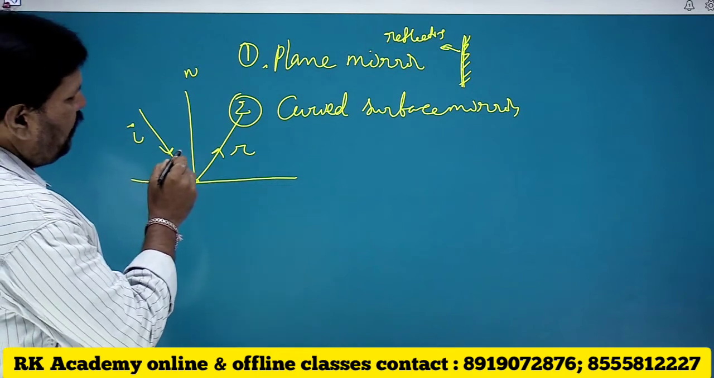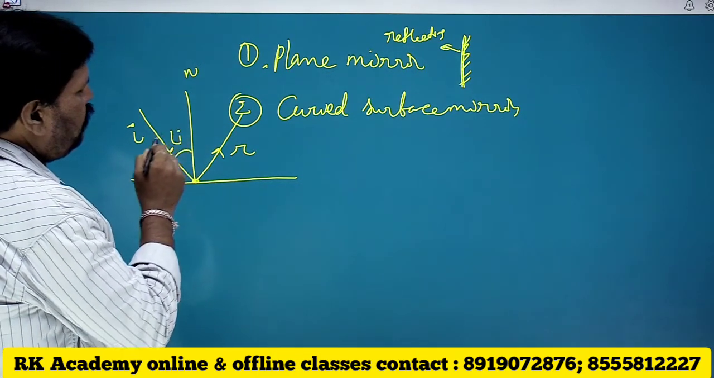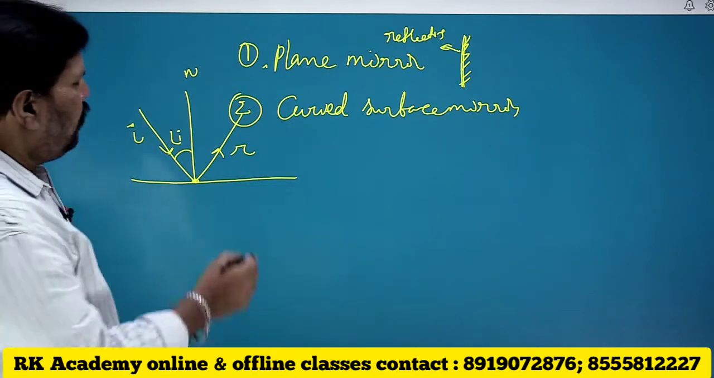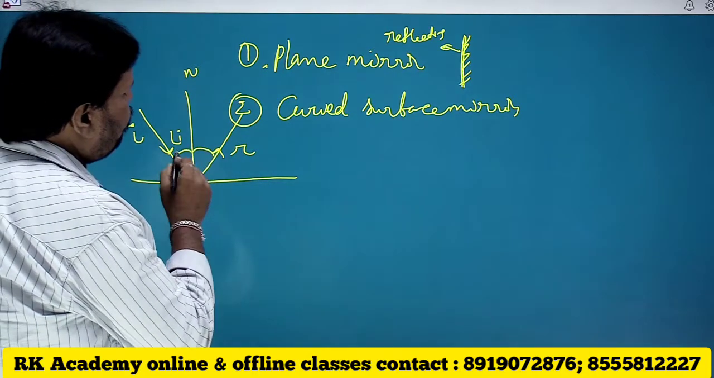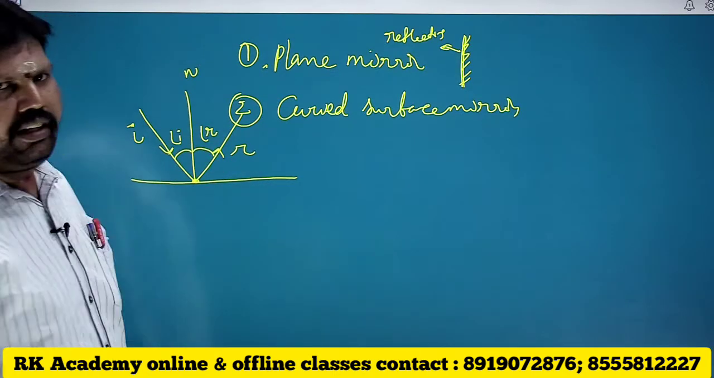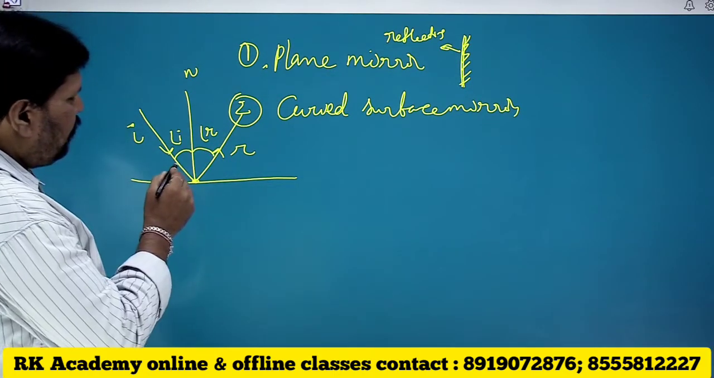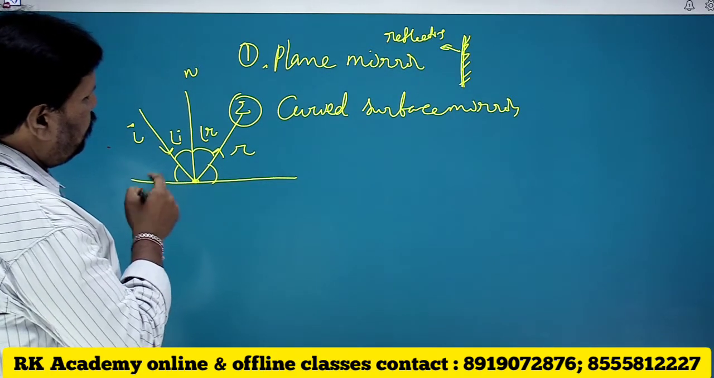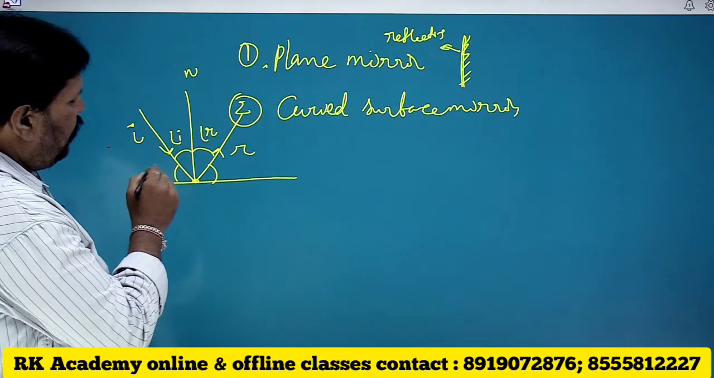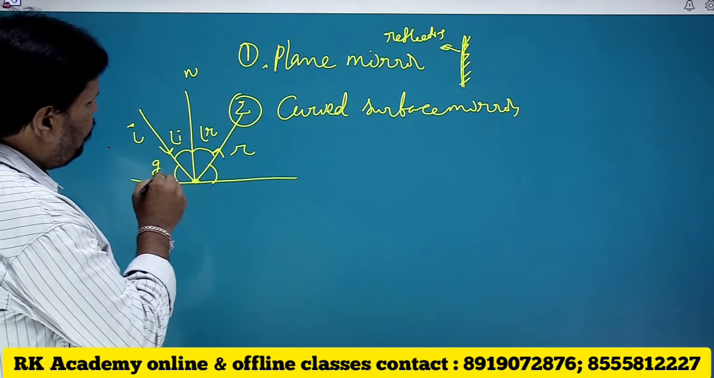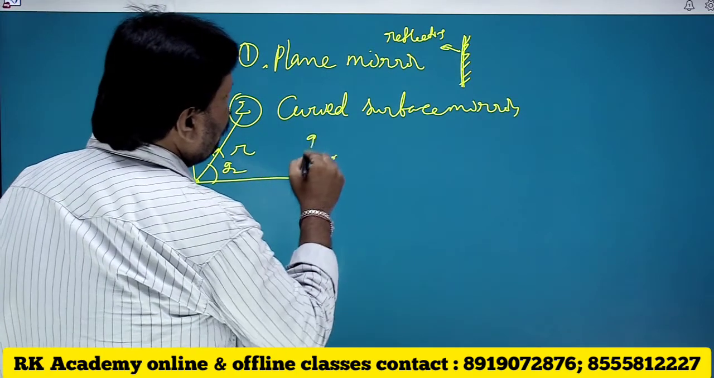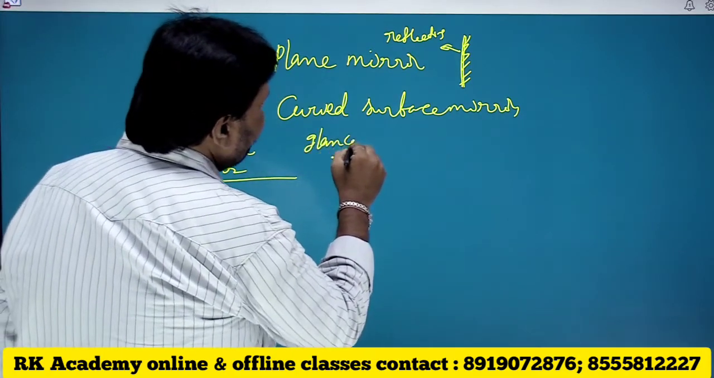This is the angle subtended by the incident ray with the normal, that is the angle of incidence, and this is the angle subtended by the reflected ray with the normal, that is known to be the angle of reflection. And these two are the angles subtended by the incident ray and reflected ray with the surface, mentioned as G1 and G2. These are known to be glancing angles.